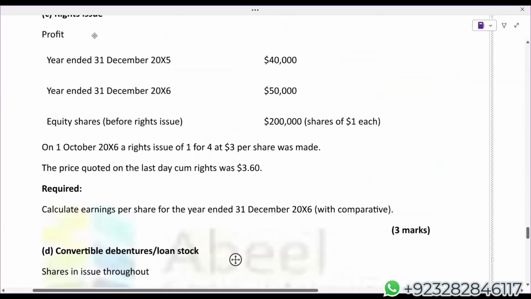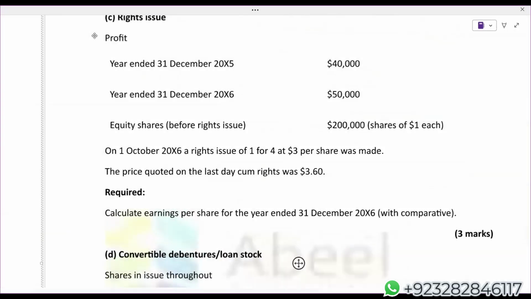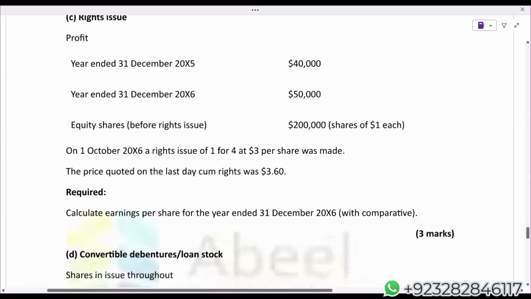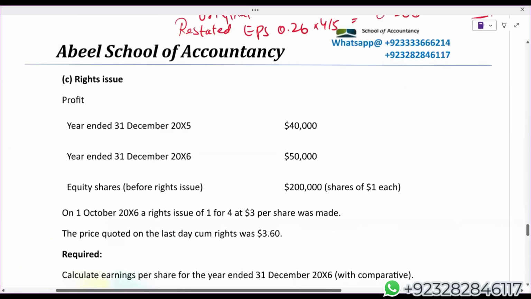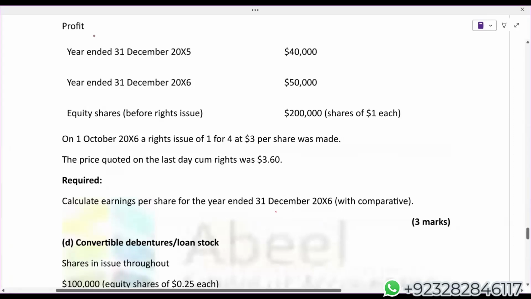Calculate EPS X6 with comparative. Oh, no. Something went wrong. I hope not. Not safe. Okay. X6 with comparative.